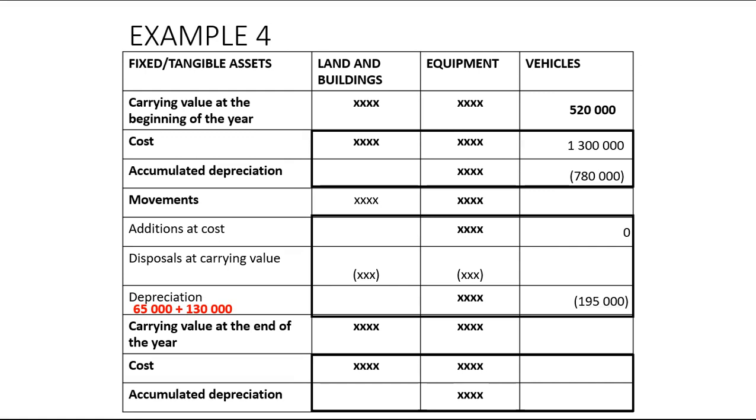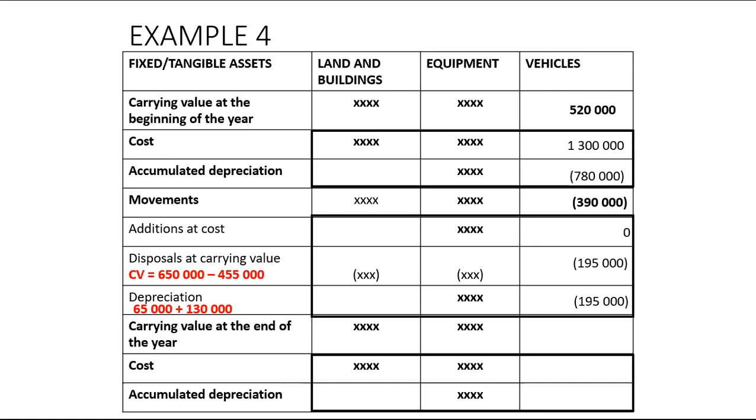All right. When we calculate disposals at carrying value, you will take the cost of the asset sold, which is 650, and minus the accumulated depreciation of the asset sold, which is 455. That carrying value, you are going to subtract it from your assets. So you put it in brackets. So my net movements will be 195 minus 195 minus 195, which will give me negative 390,000. When you take that 520 at the beginning of the year and you minus that 390,000, it should give you the carrying value at the end of the year.